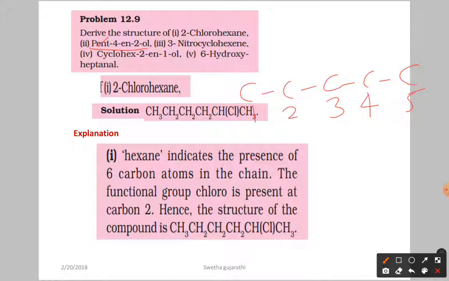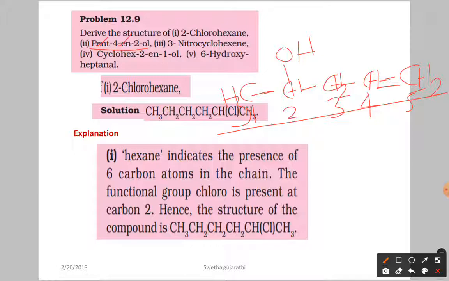Okay. So at fourth carbon you have the double bond. Why? Because 4-ene. In second carbon we have the ol, which is nothing but OH. After that the carbon valency: how to satisfy with the hydrogen. Now here we have 1 hydrogen, here we have 2 hydrogen. Here we should have 1 hydrogen, because already 3 bonds are over. Here also 2 only, because already we have the double bond. So this is the structure of pent-4-en-2-ol. Okay.